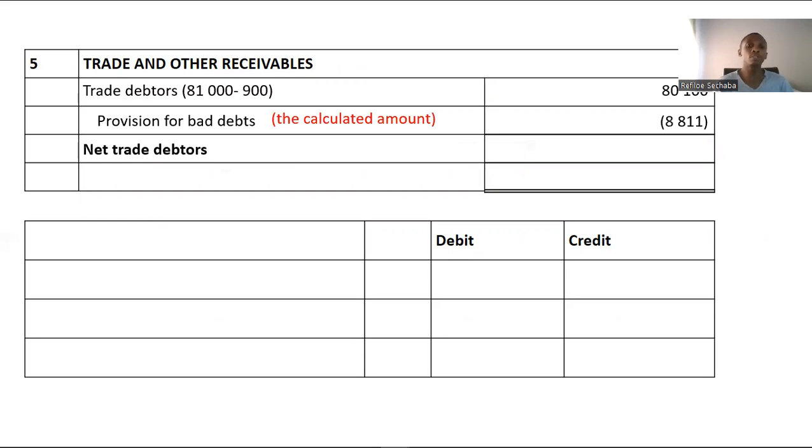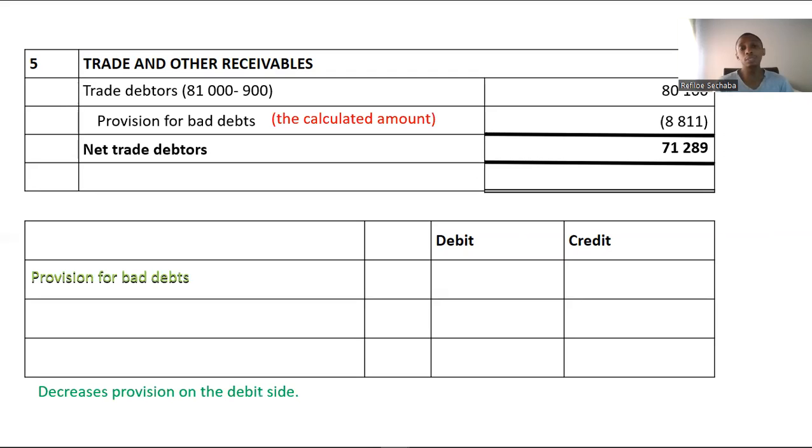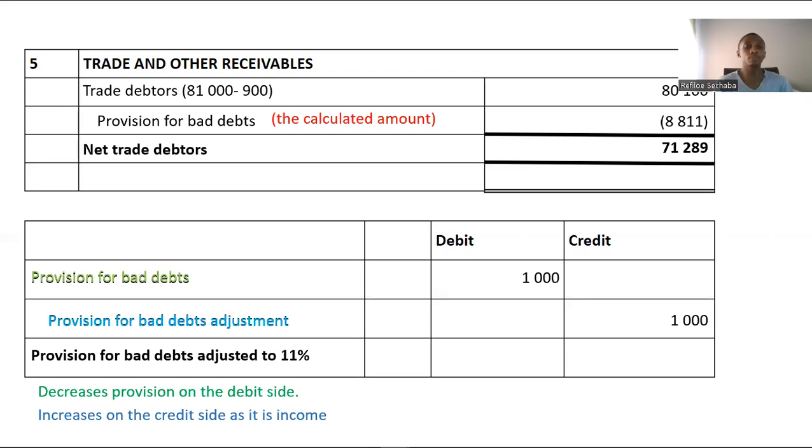And it will give me my net trade debtors, which is in this case 71,259. Because it was income, we are simply going to reduce our provision. Remember, our provision for bad debts increases on the credit side because it reduces your asset, which is your debtors control. We are going to reduce it. When we reduce it, we debit it. And our provision for bad debt adjustment, because it's income, will be recorded on the credit side as 700.